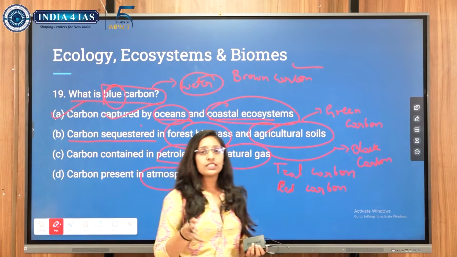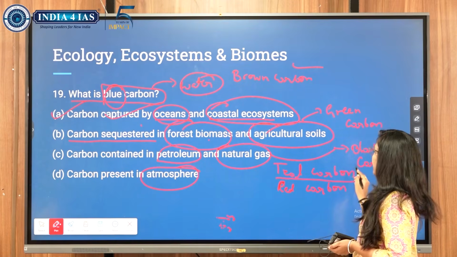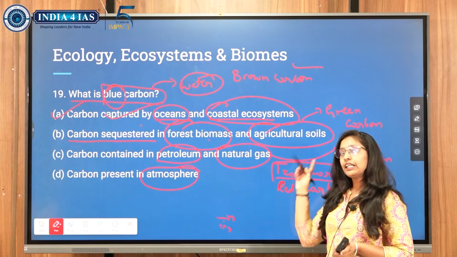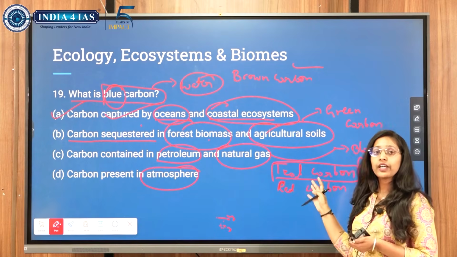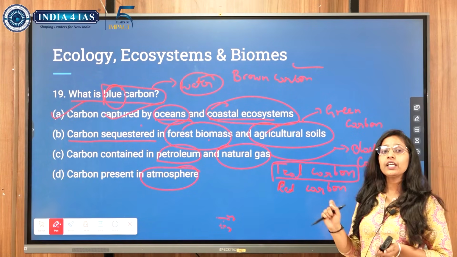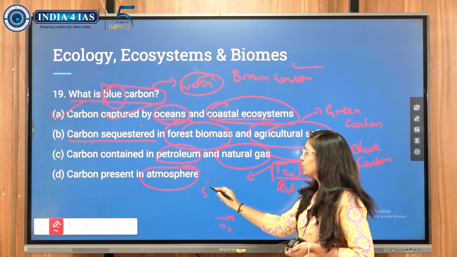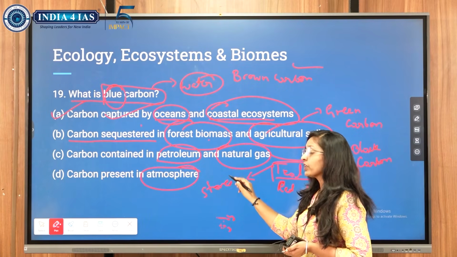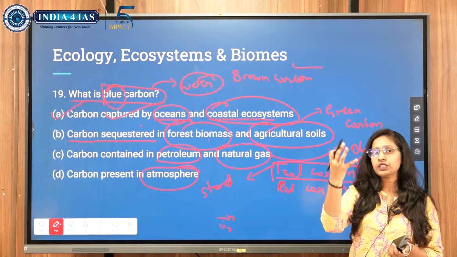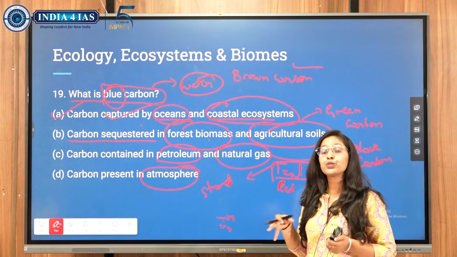So let's see what is teal carbon and red carbon. Teal carbon is presently in news in Rajasthan, Keoladeo Ghana National Park, because a study is going on. Teal carbon is nothing but the carbon which is stored, not emission. There is a difference between emission and absorption. Here it is absorption or storage.